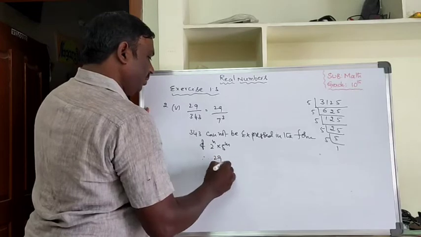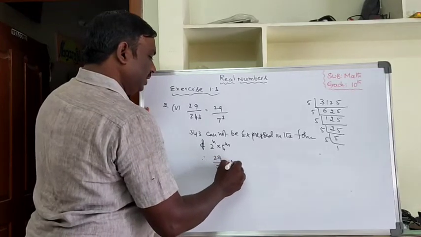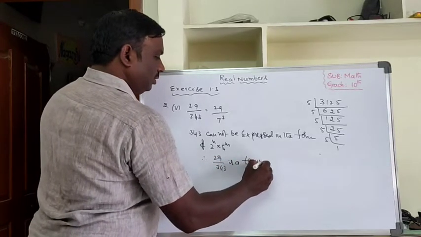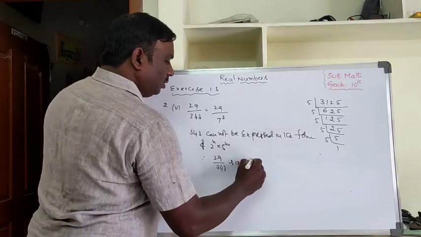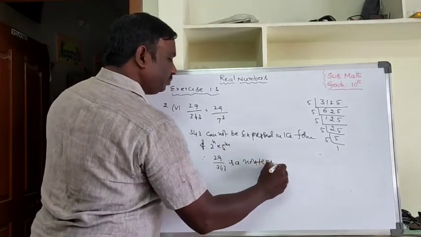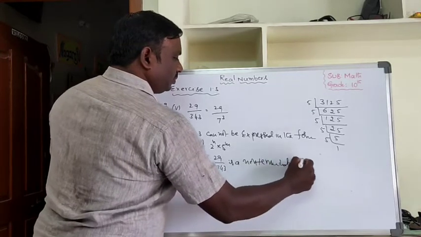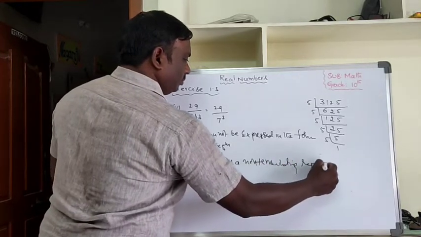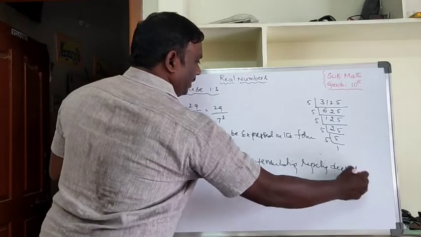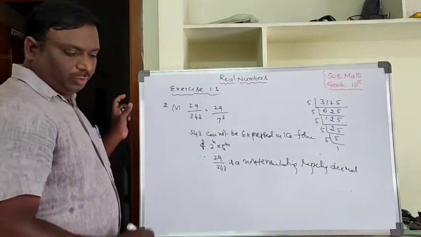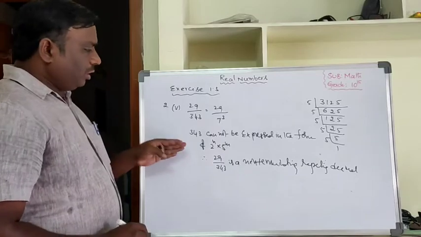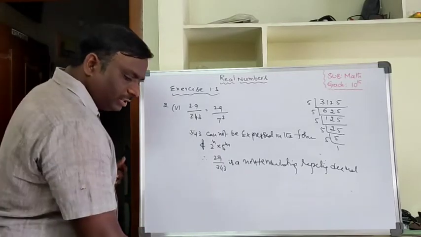Therefore, 29 by 343 is a non-terminating repeating decimal. Okay. Hope you understand this one. Now, like this, we can do the remaining questions also.